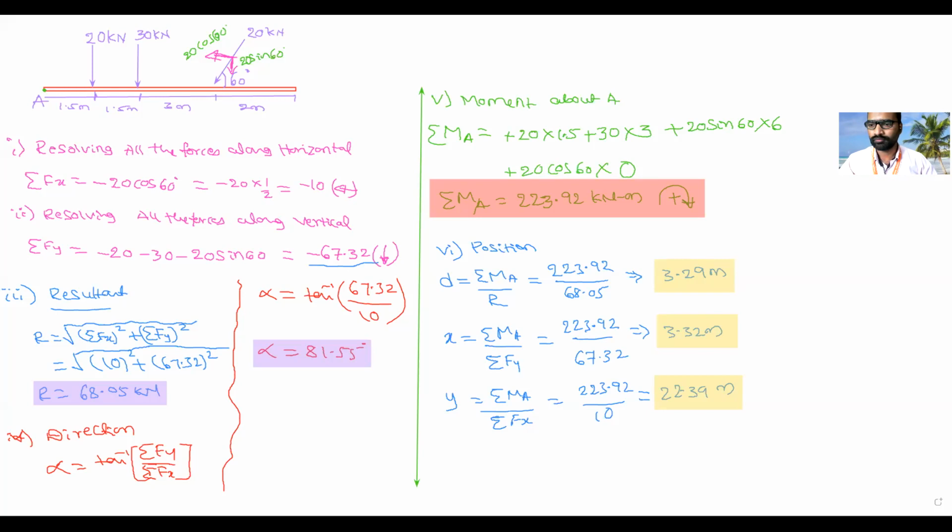Tell me. Sir, you said that while doing the resolution, direction is necessary, right? Yes, when you are doing the resolution, at that time direction is very important. But when you are finding the intercept, I want just the value: what is the x value, what is the y value, what is the d value. What do you write there? Just substitute the value of magnitude. Okay. You solved this problem, right?